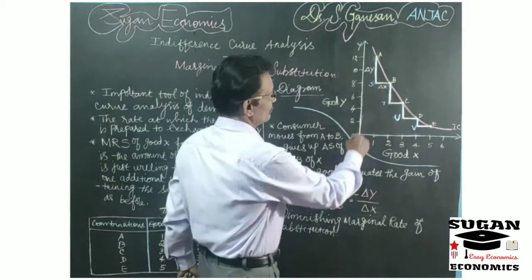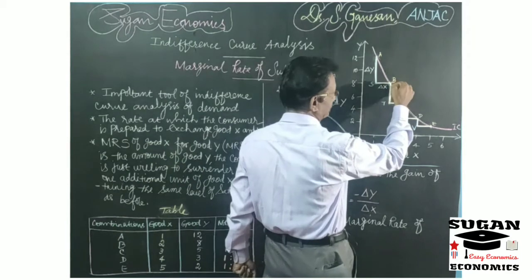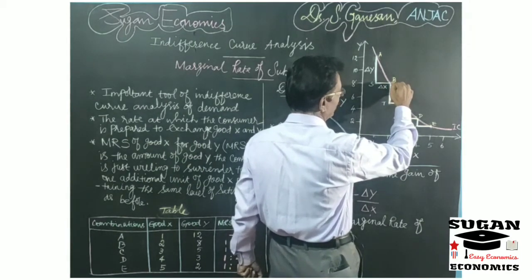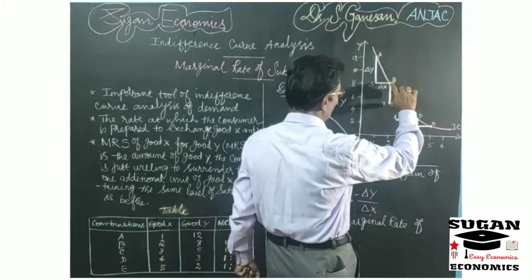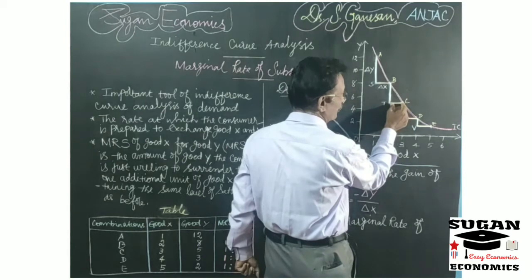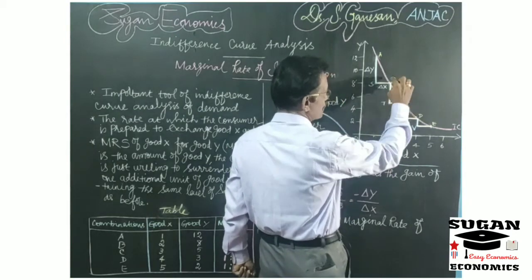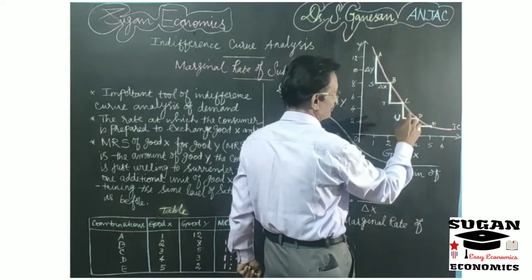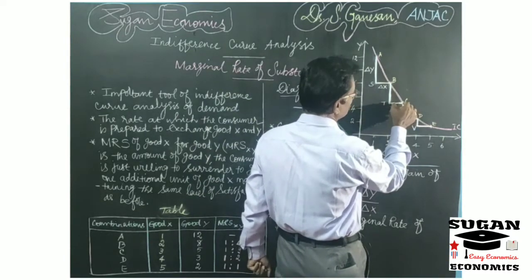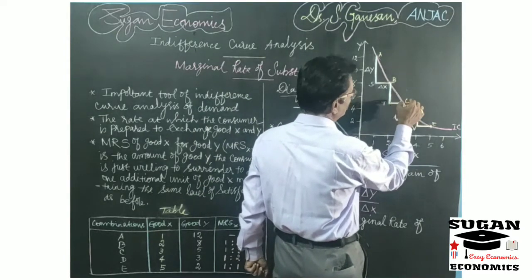So you take into account B, that is the second additional unit. At point B, the consumer is ready to give off only 3 units of Y commodity for getting the same 1 unit of X commodity. Now the marginal rate of substitution between good X and Y is equal to BT by TC, and so on.